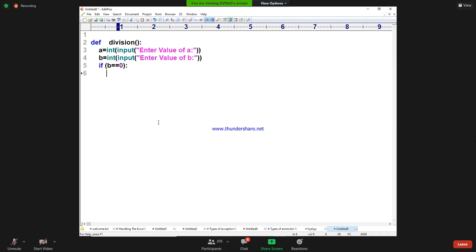B double equal to 0 means what? Denominator is 0. Valid input or invalid input? Invalid input. Invalid input means an exception is occurring.